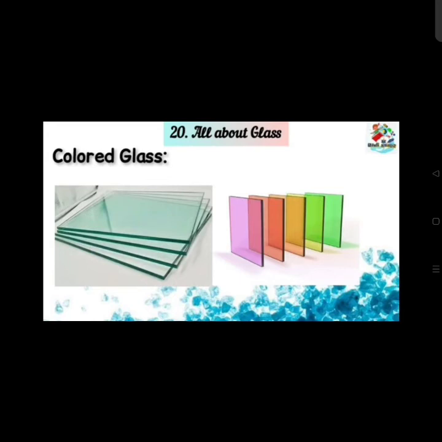There are different types of colored glass which we can see: blue color, violet, turquoise color, ruby red color, pink color, orange color, deep yellow color, purple color, dark green color. Sometimes we can even see black color and white color also. So we can also see colored glass.